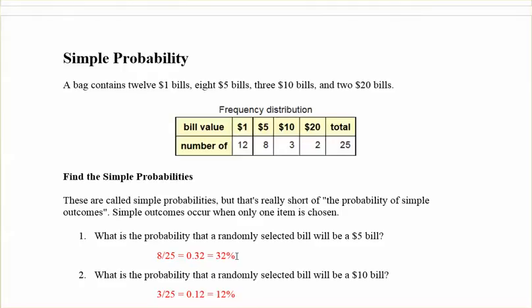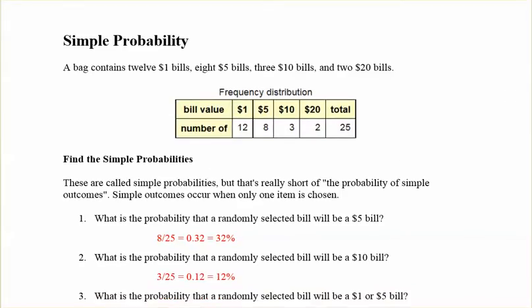So, to try some problems, we're going to do simple probability first. Simple probability is when you're just dealing with one thing, so one possible item is chosen. Here we've got a bag containing 12 $1 bills, 8 $5 bills, 3 $10 bills, and 2 $20 bills, for a total of 25 bills.